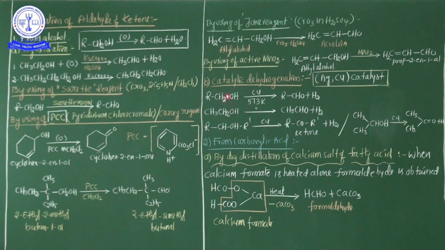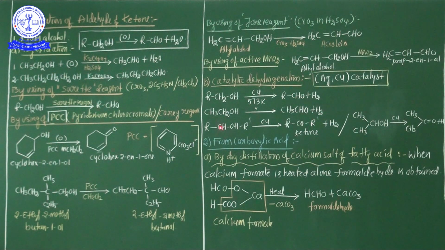See here, this is the primary alcohol RCH2OH. In the presence of copper at 573 kelvin, aldehyde is formed, and additionally hydrogen is released as a byproduct. And CH3CH2OH, ethyl alcohol, under the same optimum conditions, gives acetaldehyde. Ethyl alcohol is easily converted into acetaldehyde, and hydrogen gas is also released.